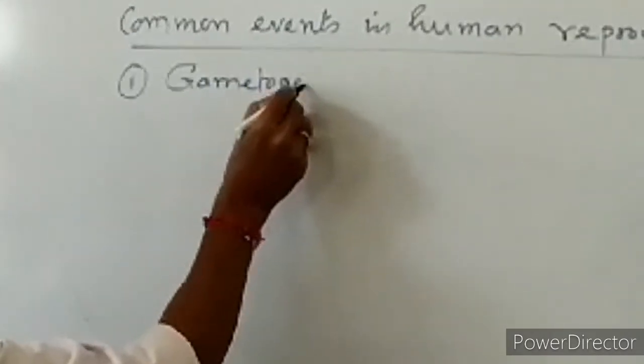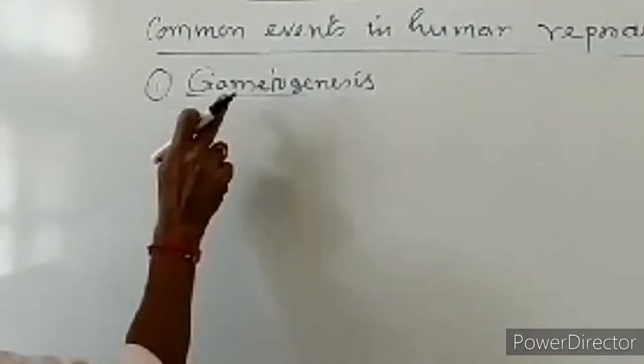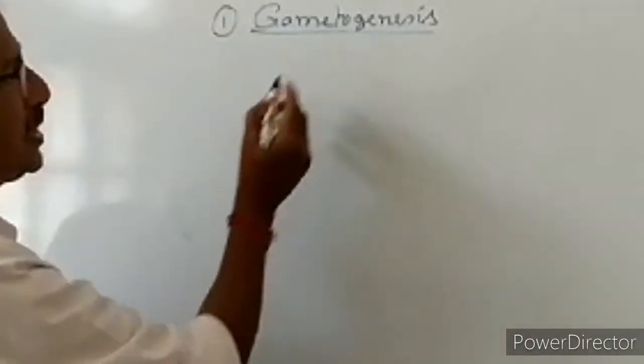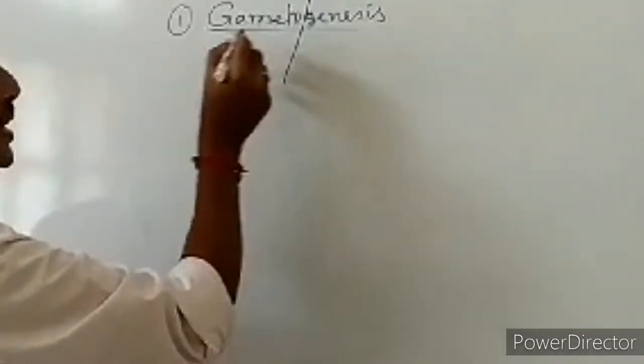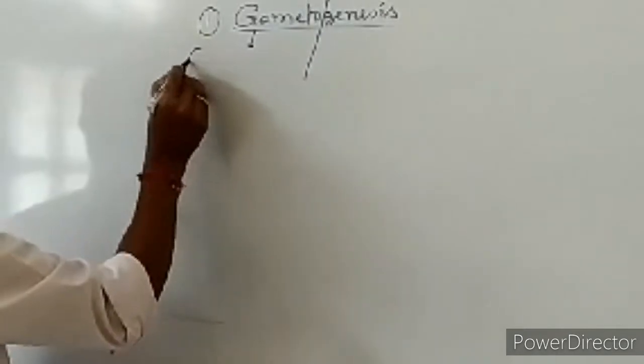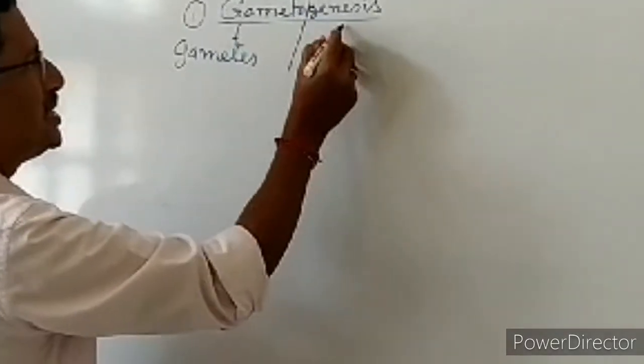gametogenesis. First, we have to know the meaning of this terminology, gametogenesis. We can separate it into two parts. One is gameto. Gameto means gametes. The second part is genesis.